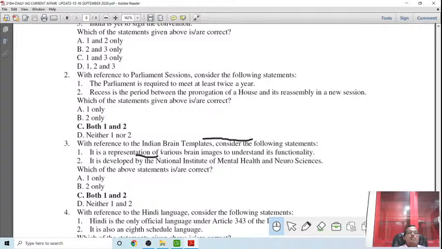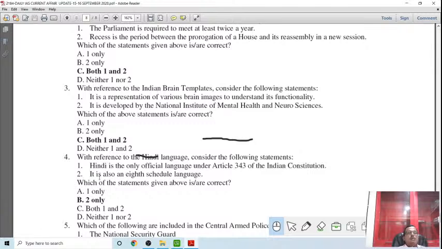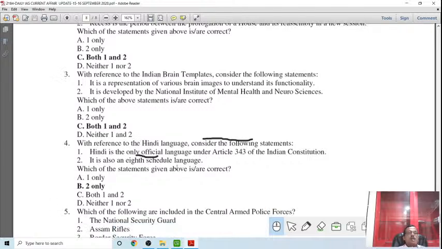Then in reference to the Indian brain template, consider the following statements. It is a representation of the various brain images and developed by the National Institute of Mental Health. Both are true. And with reference to the Hindi language, is Hindi the official language under Article 34? Okay, so it is the link language, not the official language. It is also an 8th scheduled language. Yes, it is in the 8th Schedule.